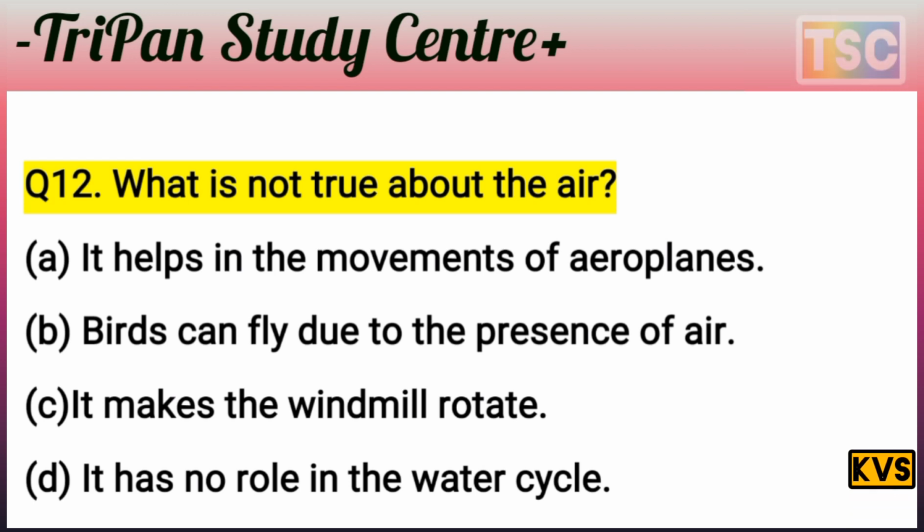A, it helps in the movement of aeroplane. That is a correct statement. B, birds can fly due to the presence of air. That is true. And it makes the windmill rotate is also true. But the last statement says it has no role in the water cycle, while air plays the biggest role in the water cycle as water vapor rises to form a cloud. It means the D statement is wrong here, not true. That means option D is correct for this question.